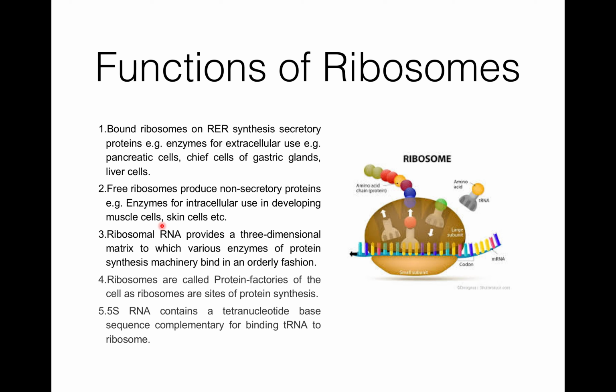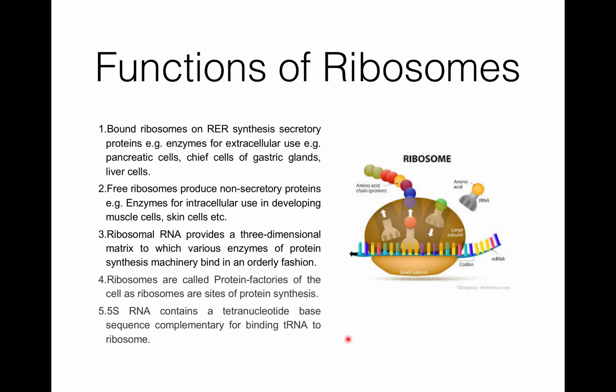Then ribosomal RNA provides a three-dimensional matrix to which various enzymes of the protein synthesis machinery bind in an orderly fashion. Ribosomes are also called protein factories of the cell because ribosomes are the sites of protein synthesis. 5S rRNA contains a tetranucleotide base sequence which is complementary for binding tRNA to the ribosome. So these all are the functions of ribosomes.